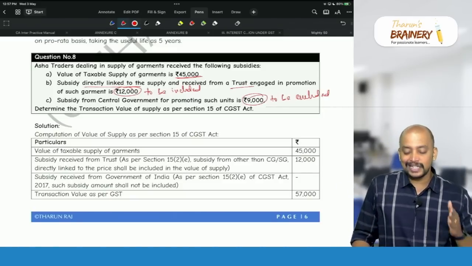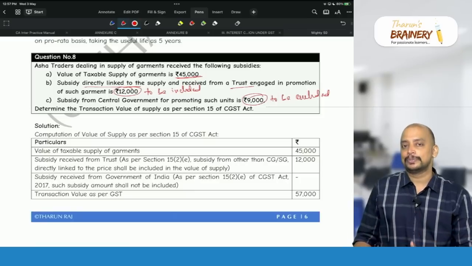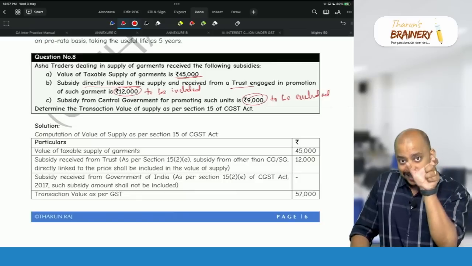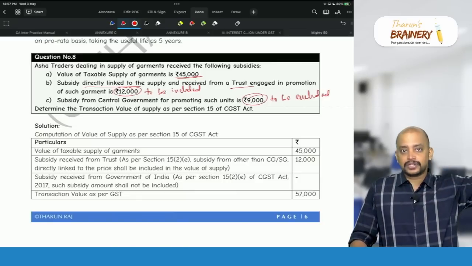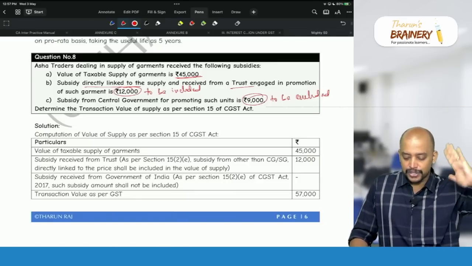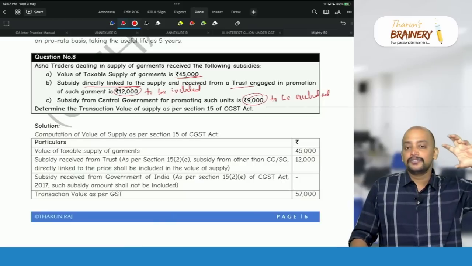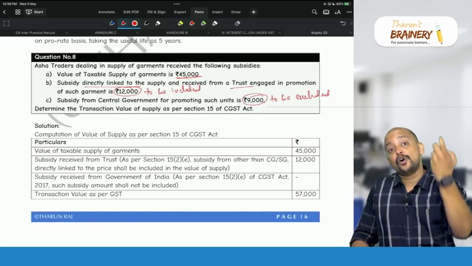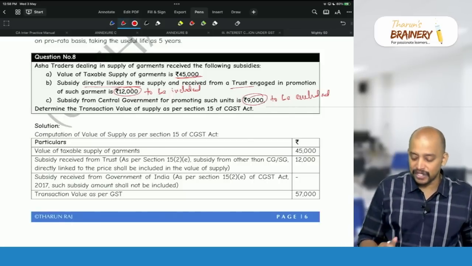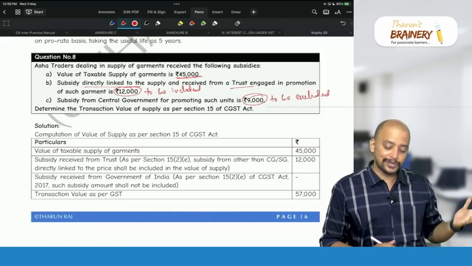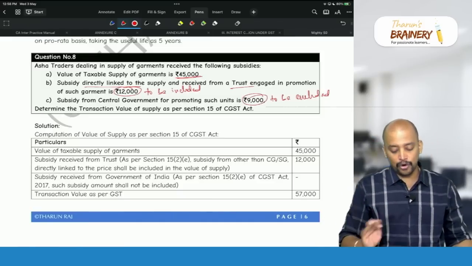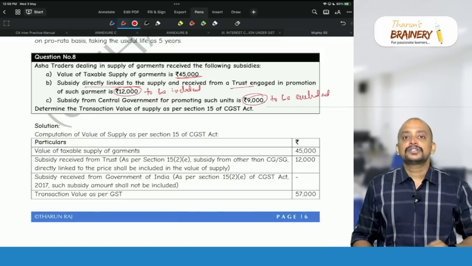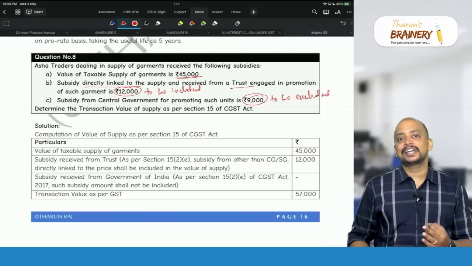View number one, the given 45,000 is assumed to be after considering the subsidy, which means that while arriving at this 45,000, there is some amount. From that amount, we reduce 12,000 and 9,000. We arrive at the balance, that is 45,000. That is view 1. View 2 is, while arriving at 45,000, we have not reduced 12,000 and 9,000. But in the absence of information in the question, for CA exam, always we need to take first assumption.